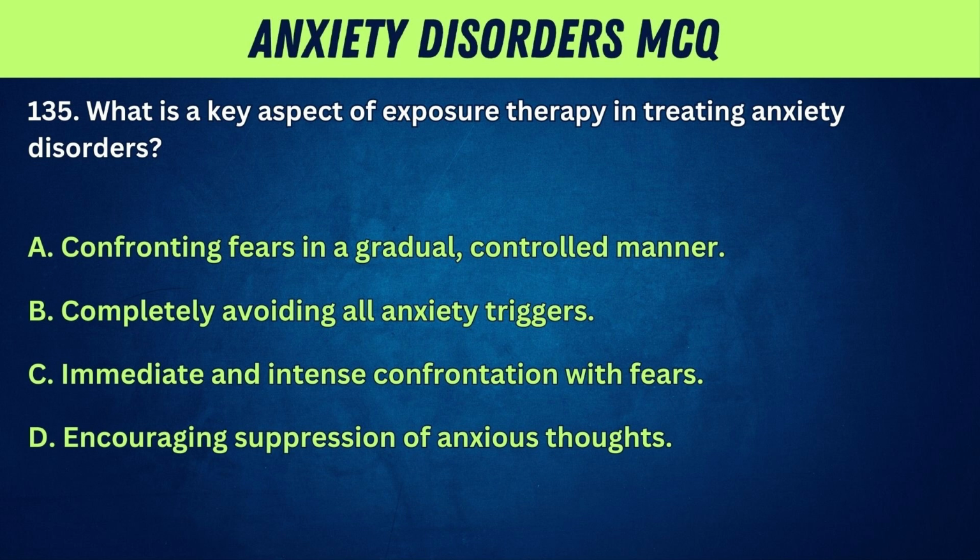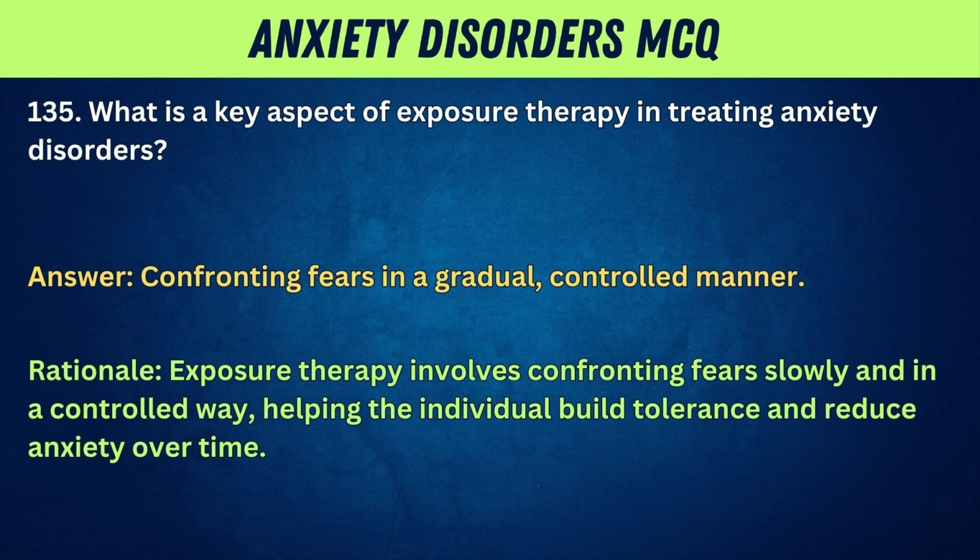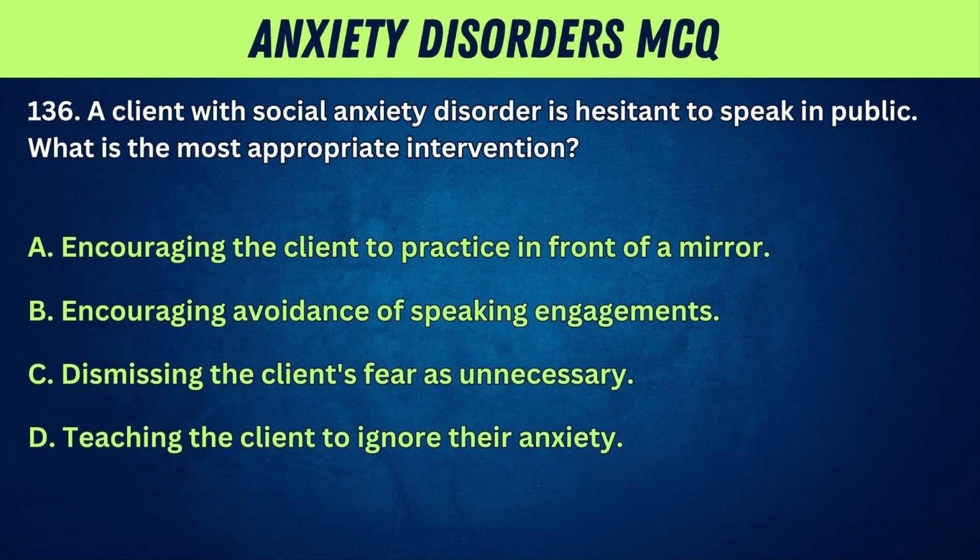135. What is a key aspect of exposure therapy in treating anxiety disorders? A. Confronting fears in a gradual, controlled manner. B. Completely avoiding all anxiety triggers. C. Immediate and intense confrontation with fears. D. Encouraging suppression of anxious thoughts. Answer: confronting fears in a gradual, controlled manner. Rationale: exposure therapy involves confronting fears slowly and in a controlled way, helping the individual build tolerance and reduce anxiety over time.